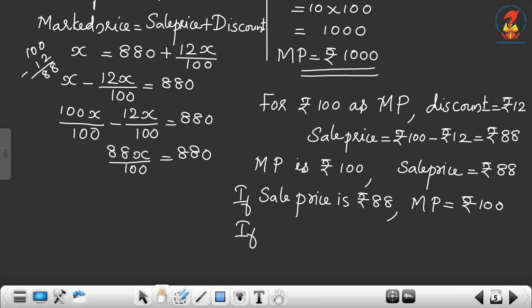If the sale price is rupee 1, then the marked price is rupees 100 by 88.